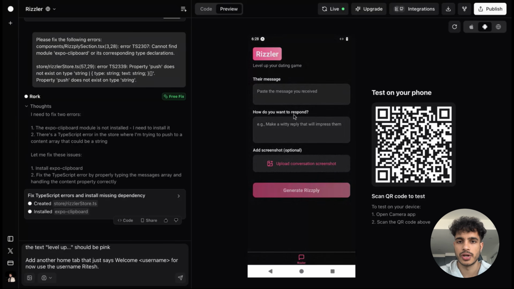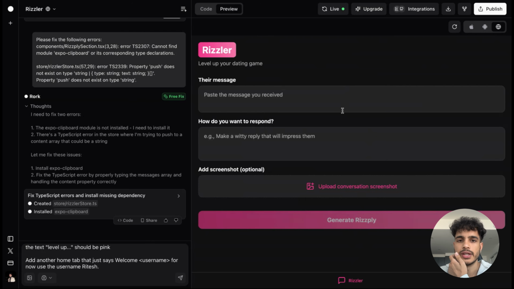Okay, it looks pretty solid on Android. And then the web view, nice. As a web app, it looks pretty solid as well. Right, so the cool thing about Roark is it uses React Native to build the app. So React Native is a great way to build apps for cross-platform, meaning it can look good and work on Android, web view, and Apple.